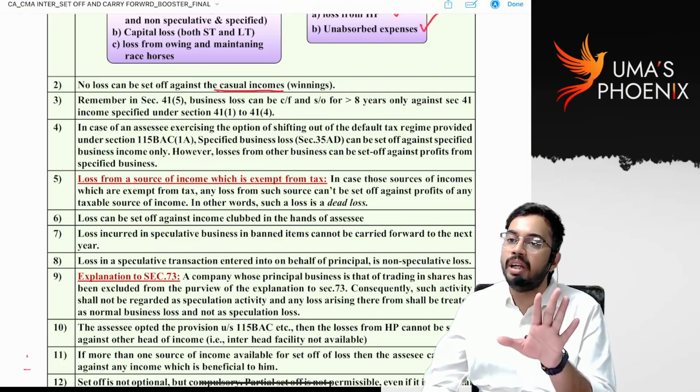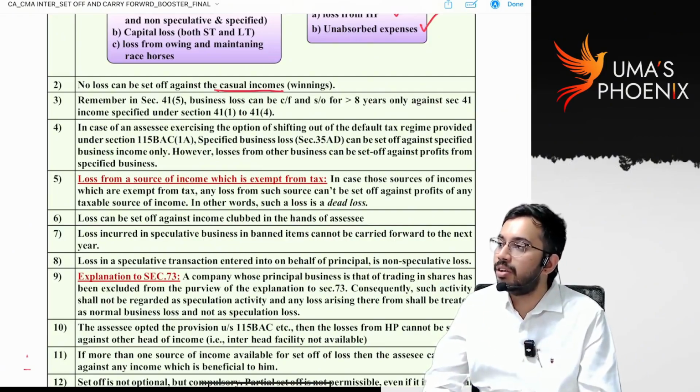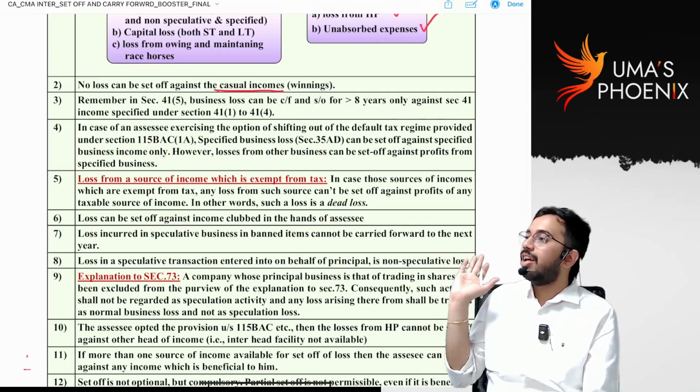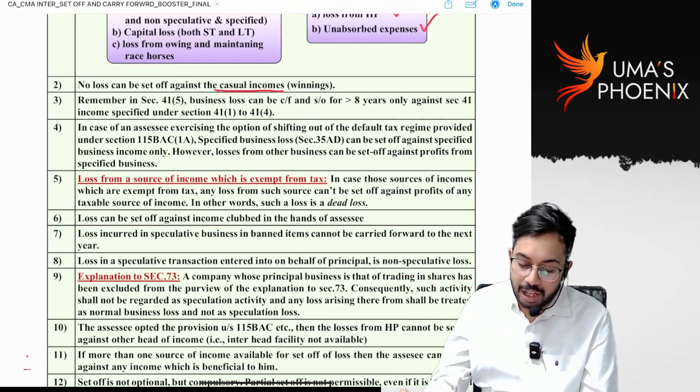I have only two incomes. One is loss under house property, 50,000, another one is betting income, 80 lakhs. Now, can I set off 50,000 against 80 lakhs? I cannot set off. Okay, against 115BB income you cannot set off any losses.